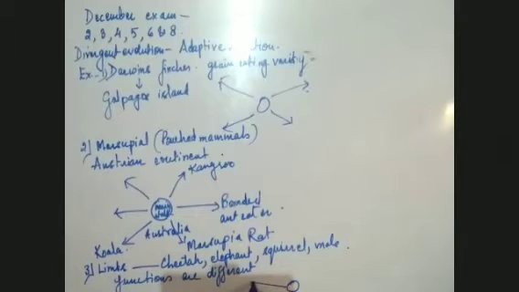Same type, but functionally they are different. If it is a cheetah, it will have a different function. If it is an elephant, it will have a different function. If it is a squirrel, it will have a different function. If it is a mole, it will be a different function. So they all diverge in different directions, based on their function.